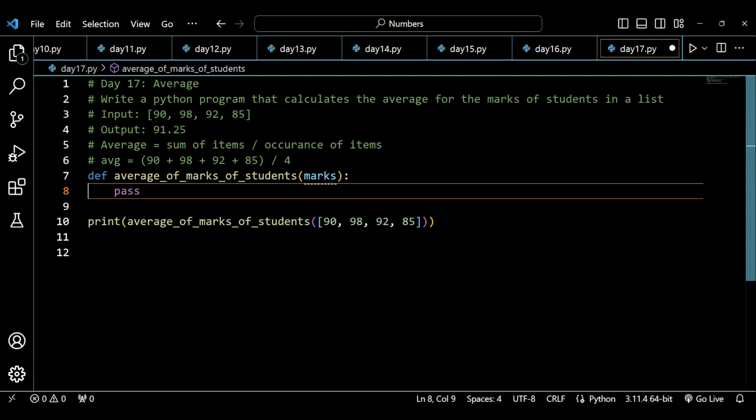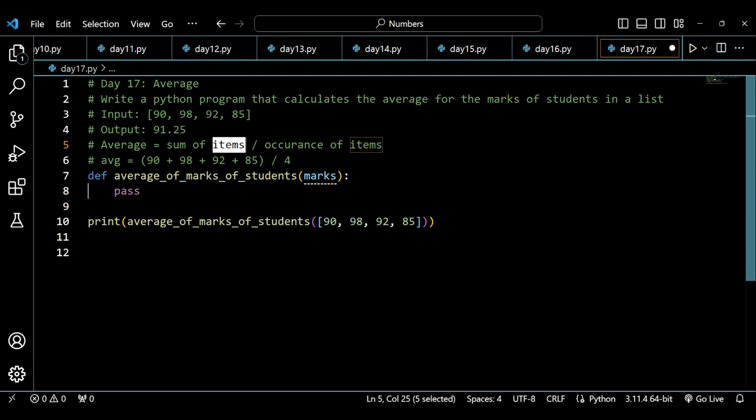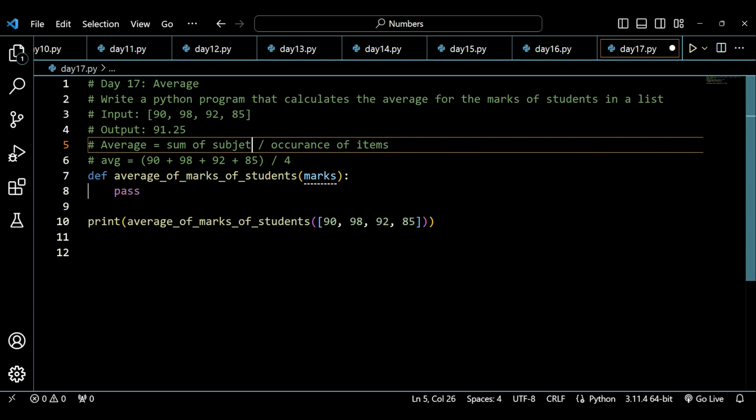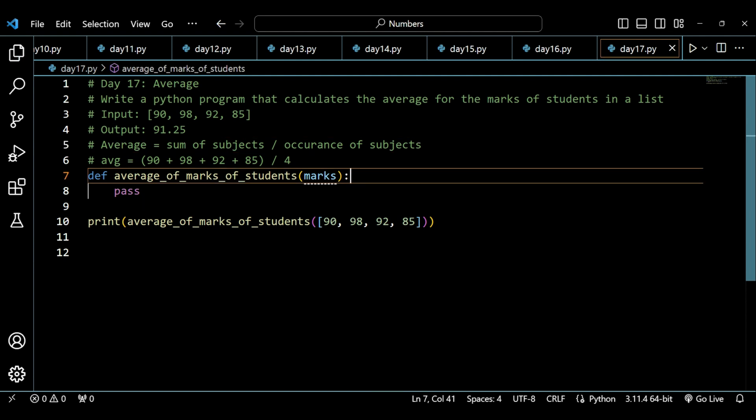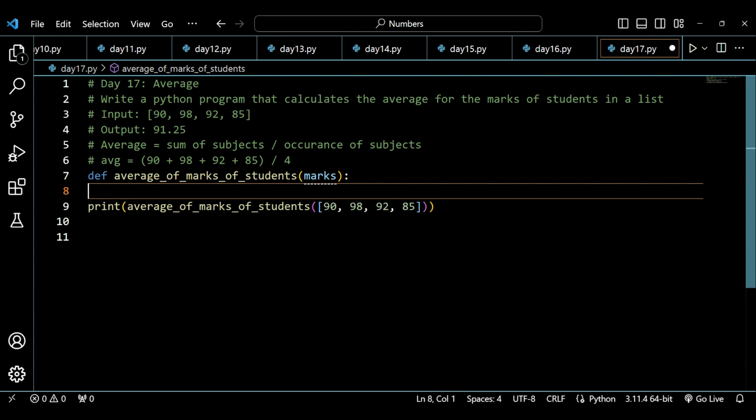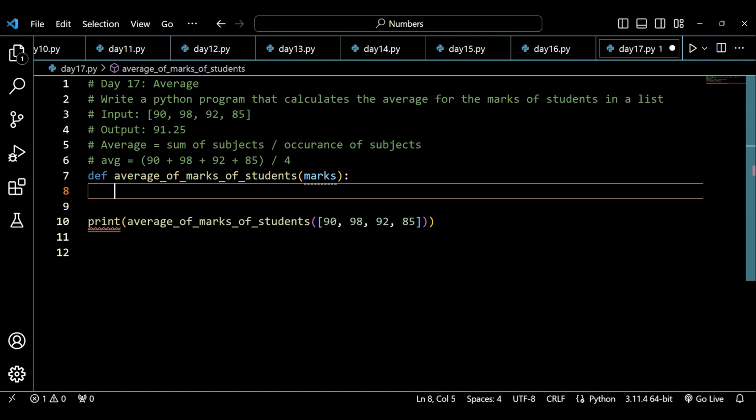So which means the sum of subjects and the occurrence of subjects. Let's just say the sum of subjects is this and the occurrence of subjects is 4. Now let's remove this pass value from here, and I am going to write the loop. I will be saying that will be my sum, and s is initially 0.